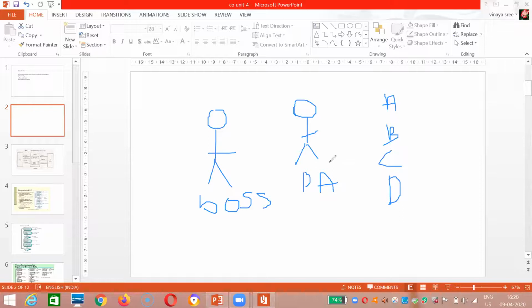The PA will give information to the boss that it is ready. It will not mention it, it will just place it inside a flag, by placing one it is ready. At that time, the boss, after some time period, continuously checks whether it is ready or not. If it is not ready, again it goes back, and whatever task it wants to do, it will do.